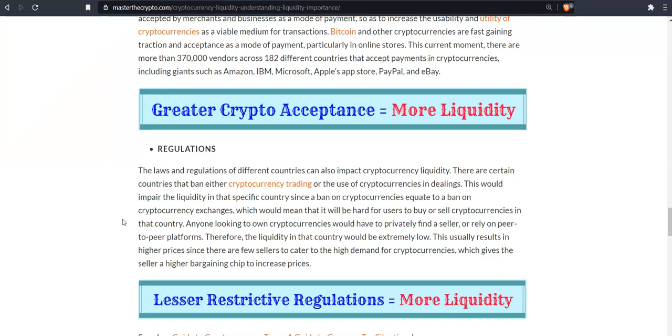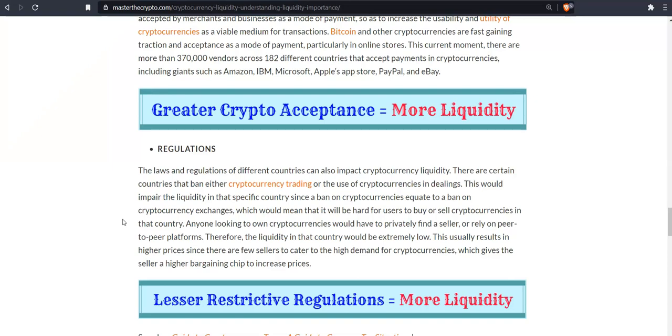This would impair the liquidity of that specific country, since a ban on cryptocurrency equates to a ban on cryptocurrency exchanges, which would mean that it would be harder for users to buy or sell cryptocurrencies in that country. Anyone looking to own cryptocurrencies would have to privately find a seller or rely on peer-to-peer platforms. Therefore, the liquidity in that country would be extremely low.